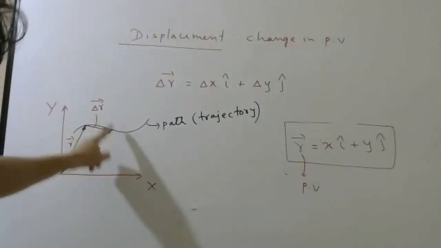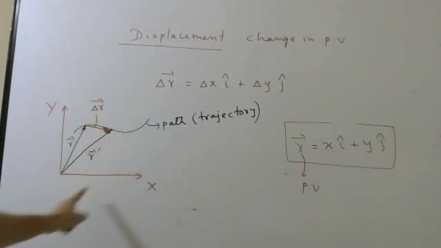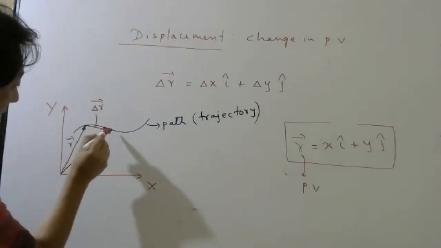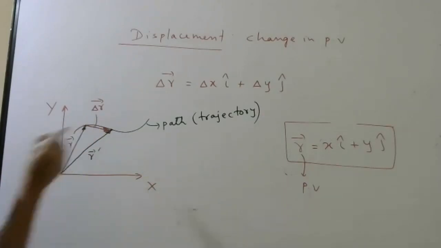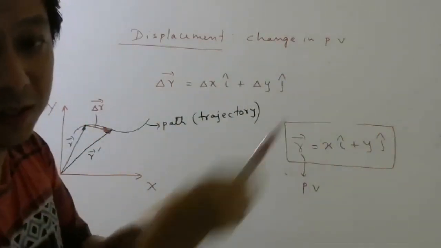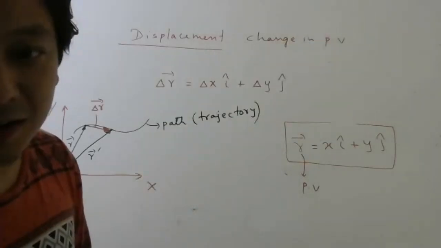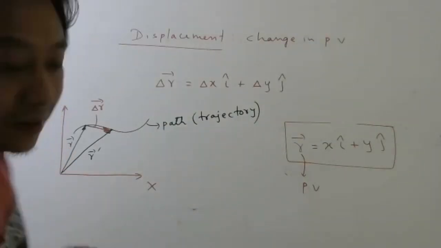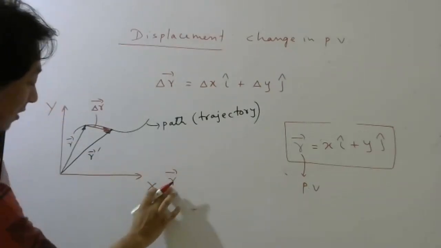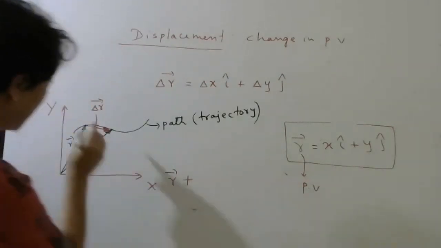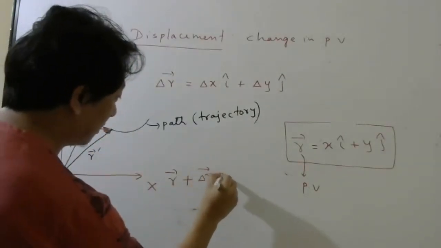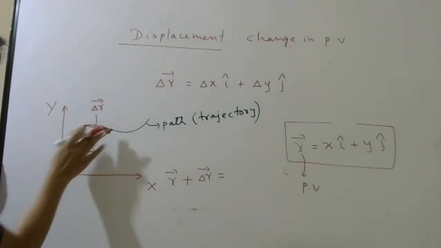Try to apply triangle law here. This vector plus this vector should be this vector. Correct or not? You remember triangle law? So this vector, the initial position vector, plus this vector, which I am calling displacement vector, must be equal to the final position vector.